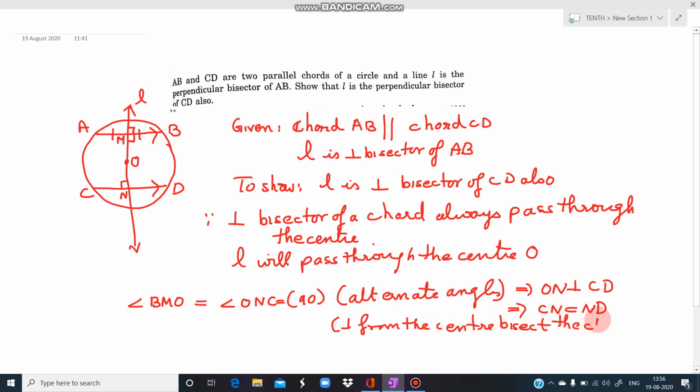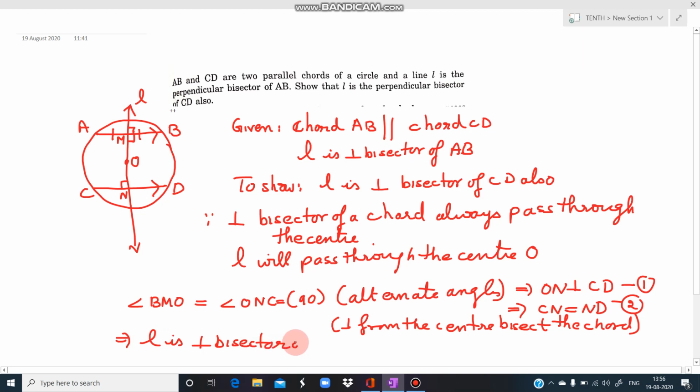So these reasons you have to write in between. If I take this as first and this as second, then from the first and second equations we find that this line ON is perpendicular and also a bisector. So this is actually the line L. So we conclude that this line L is the perpendicular bisector of CD. Since point O lies on this line, whether we talk about ON or the whole line L, it means the same thing. The line L is a bisector and it is perpendicular.